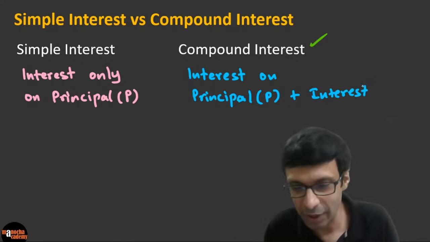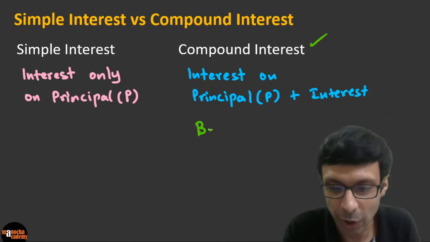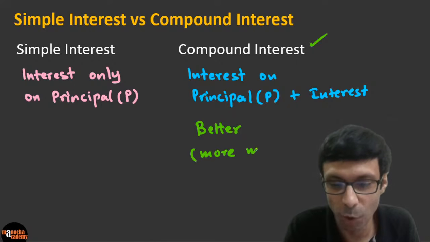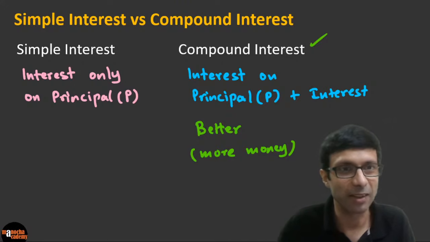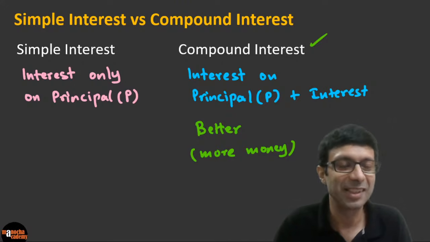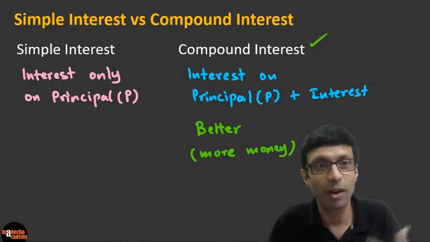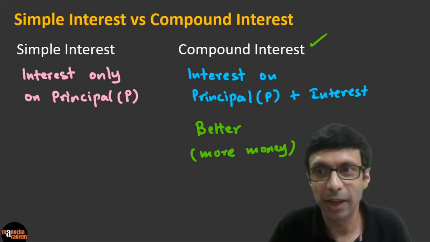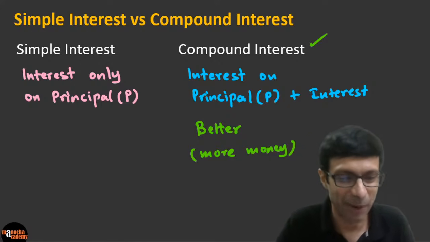Compound interest is interest on interest, and definitely compound interest is better because it will give you more money, right? Okay, but let's say you're taking a loan. Which one is better? Then obviously simple interest, right? Because you're taking the loan, so you have to pay the loan. But if you're putting the money in the bank, then definitely for you, compound interest is better.